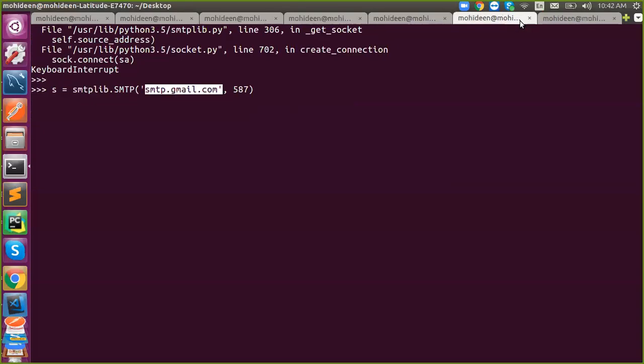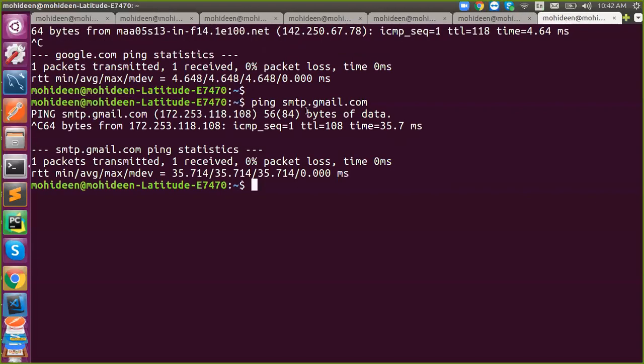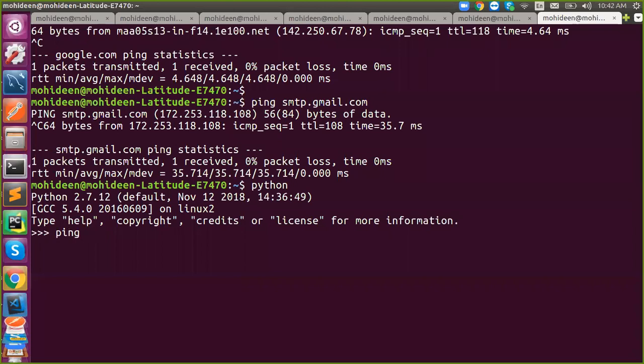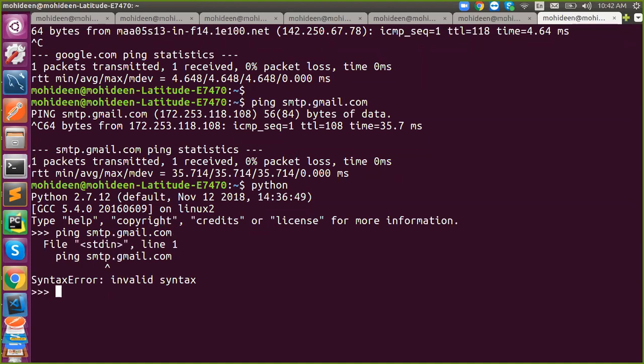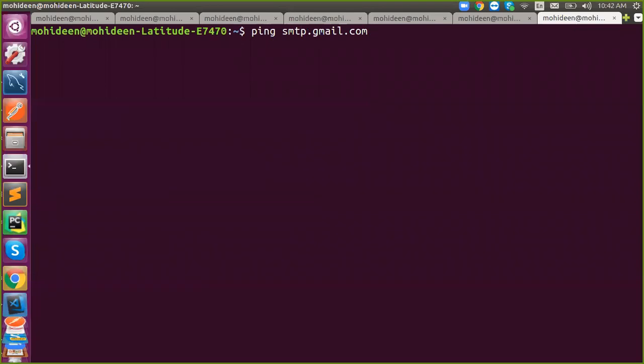Do we need any module to execute the ping command? Ping is available by default on I think all machines. You can try it on Windows also. I tried it on my machine, but it shows a syntax error. Maybe you tried it inside Python, then you get a syntax error. That is a shell command, not a Python command. It is not a Python command, it is a shell command. Okay.